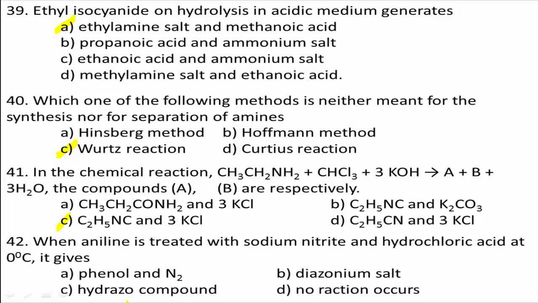Students, when aniline is treated with sodium nitrite and hydrochloric acid at 0 degrees Celsius, it definitely forms a diazonium salt. Therefore, it is a direct question. What is the answer? Diazonium salt is the answer.